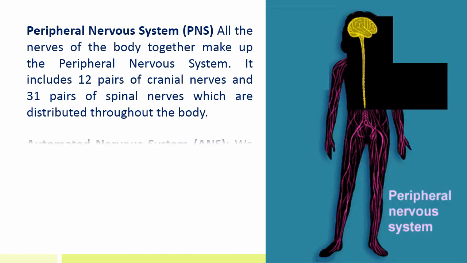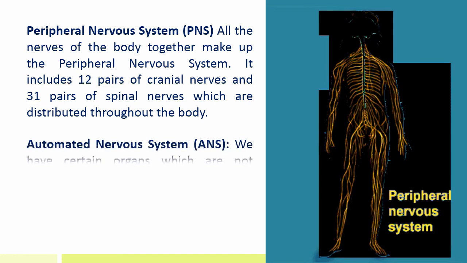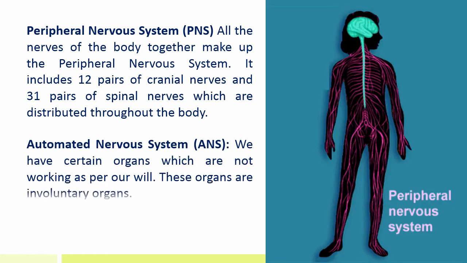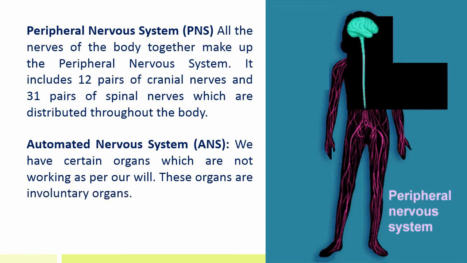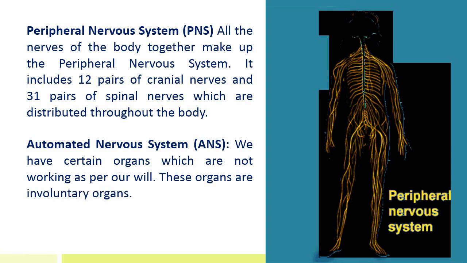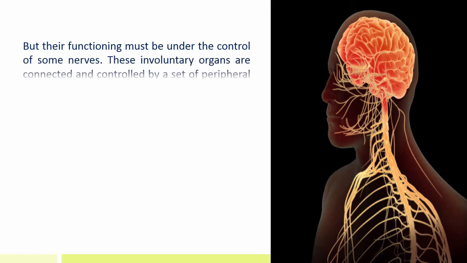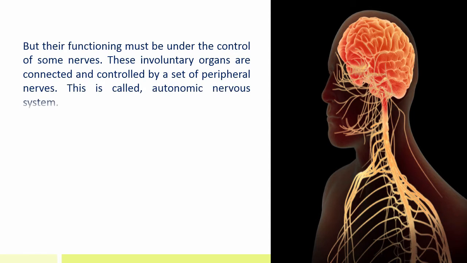Autonomic nervous system, that is ANS. We have certain organs which are not working as per our will. These organs are involuntary organs, but their functioning must be under the control of some nerves. These involuntary organs are connected and controlled by a set of peripheral nerves. This is called autonomic nervous system.